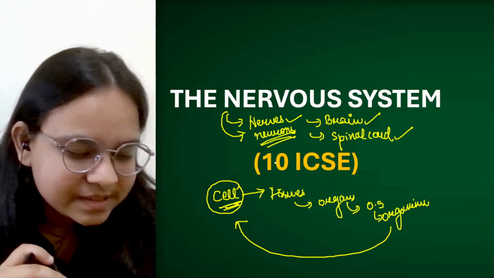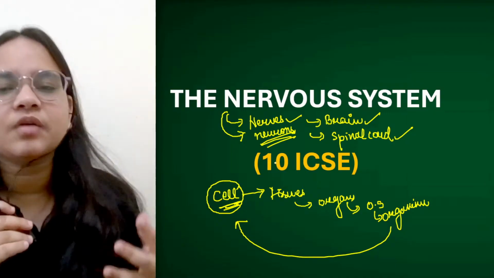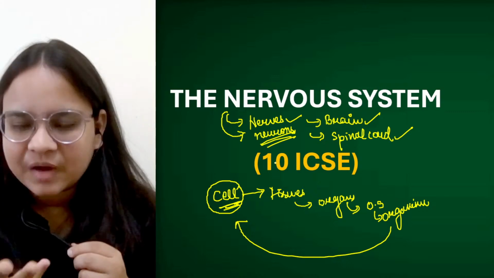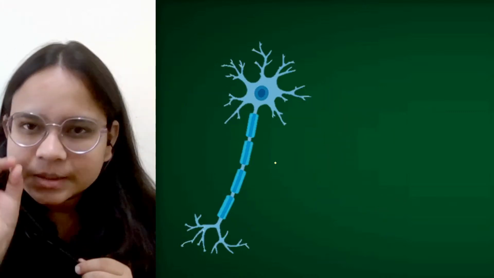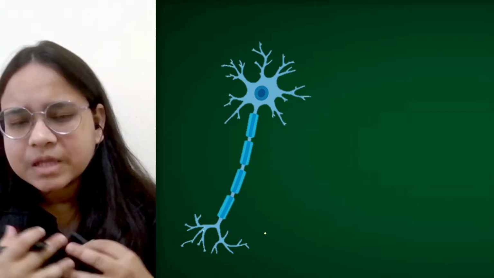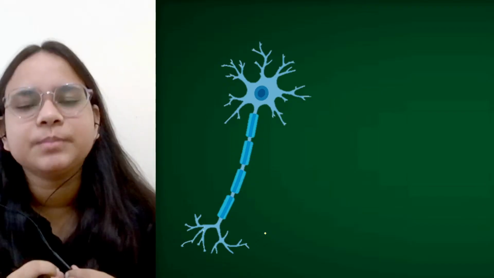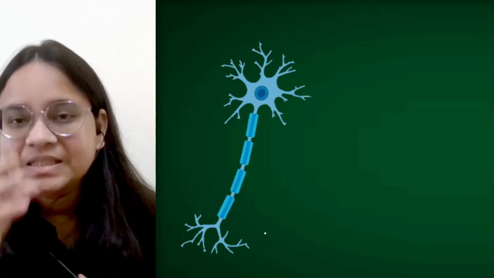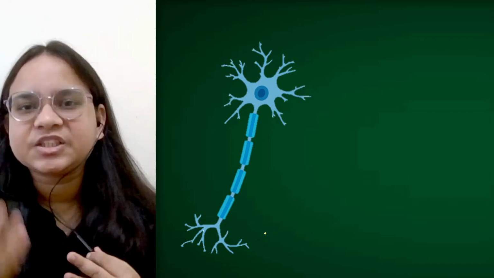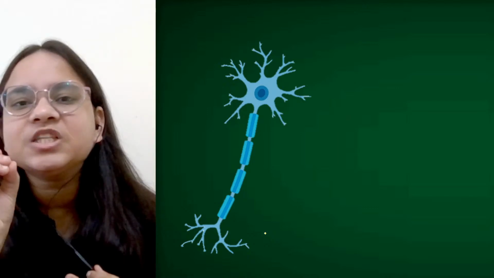So with this we can start the basis of our chapter. Before we start and understand the basis of the nervous system, we are going to understand the foundational structure of a neuron. This is one of the most important things that we are going to discuss. So this is a neuron. We all know that every system of ours is made up of small units, small building blocks. What do we call these building blocks? Cells. These are the foundational basis of our body. Okay. So every system in our body, whether the excretory system, digestive system or nervous system, is made from aggregates of small cells.